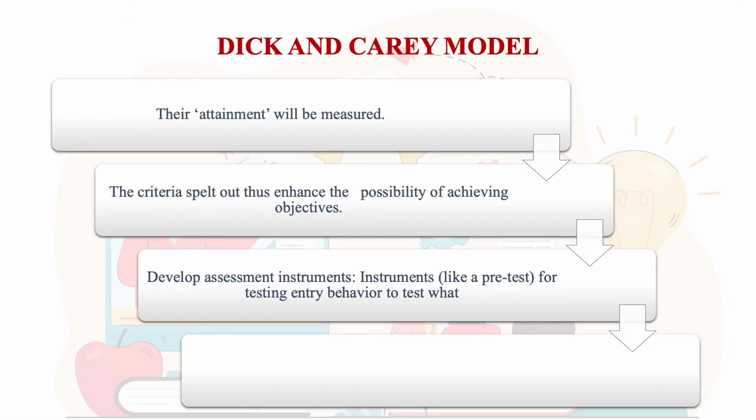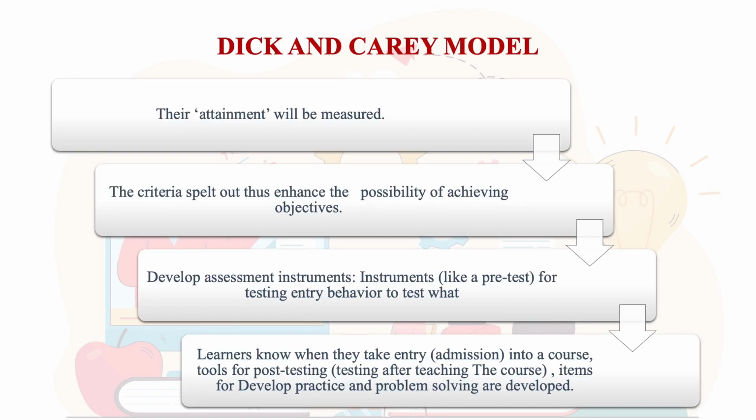Development of instruments for assessment is therefore required. It could be a pre-test for testing entry-level behavior. I could begin the class by testing my learner's ability to define, describe instructional design, and after that I could proceed towards the teaching of models of instructional designing, and then I could hold a post-test and assess my learner's ability to describe models of instructional designing.